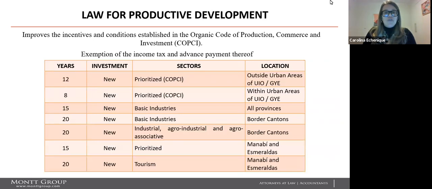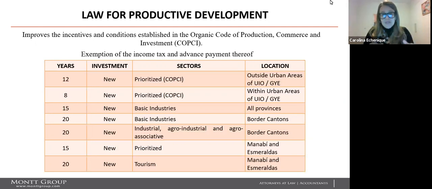The law for productive development. This law improves the incentives and conditions established in the Organic Code of Production, Commerce, and Investment, COPCI. This new legislation sets different types of tax rates for your investments.